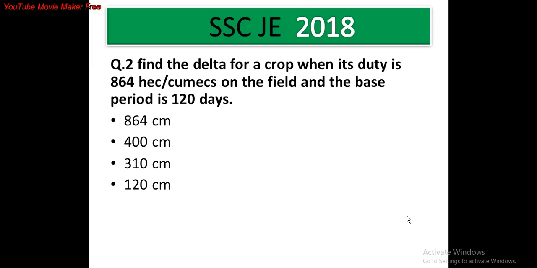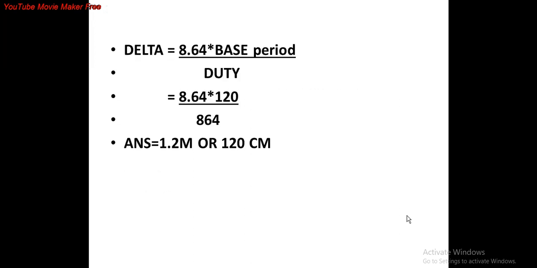Given are duty and base period. So the formula for delta is 8.64 into base period divided by duty. Base period is 120, duty is 864. Therefore we can easily calculate delta as 1.2 meter or 120 centimeter.